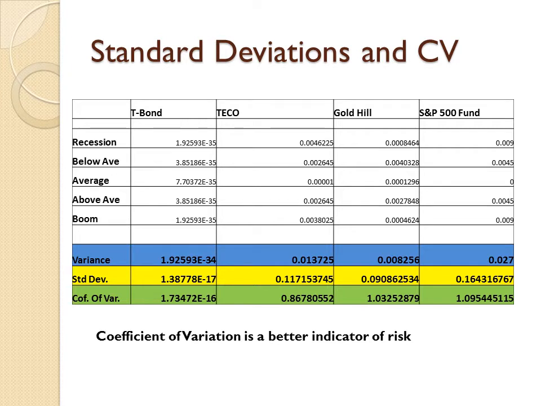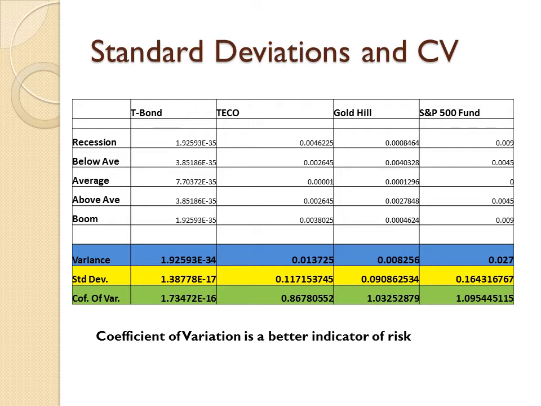The next portion here, we look at the standard deviations and coefficient of variation for each. For the T-bond, it is very close to zero. For TECO, the standard deviation is 11.7%, the coefficient of variation 0.86. Gold Hill has a standard deviation of 9.01% and a coefficient of variation of 1.03.